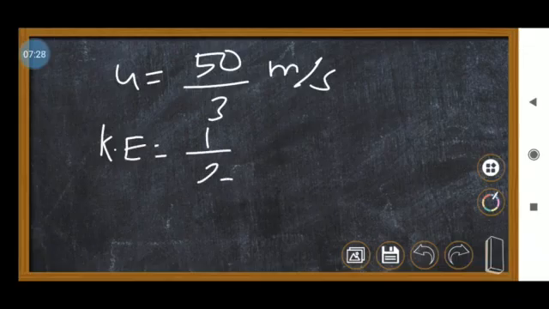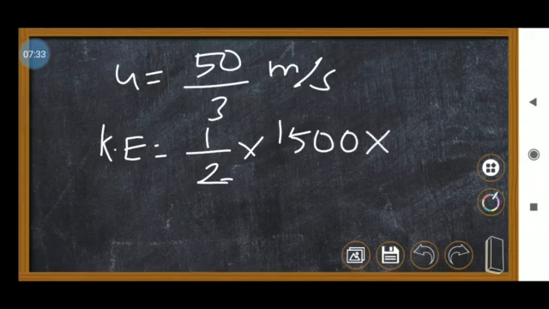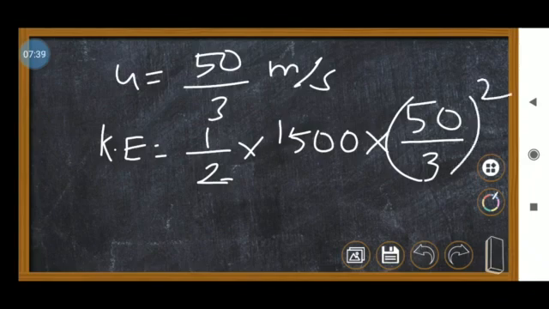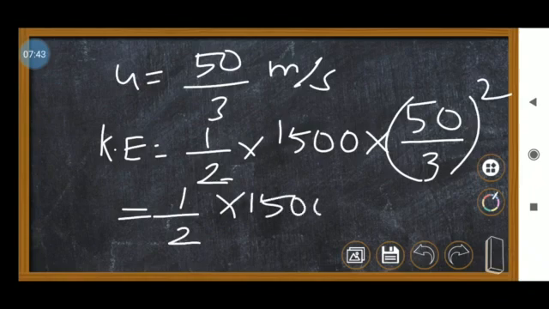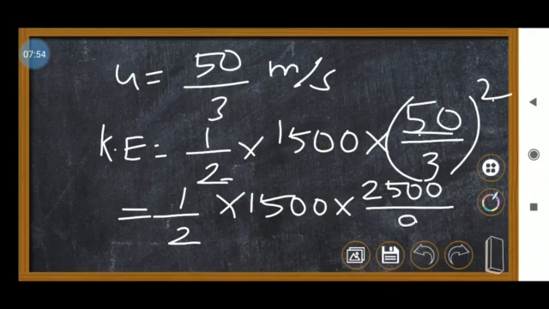So half into mass 1500 into u square. So u square means 50 divided by 3 whole square. Am I right? Okay, so we can write further. So half into 1500 into 50. a by b whole square means a square divided by b square. So that means 50 square, 2500, divided by 3 square, 9.